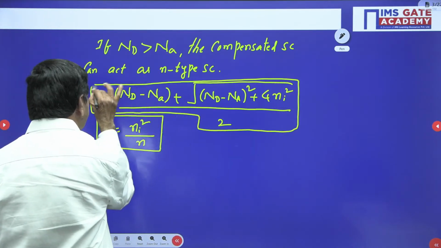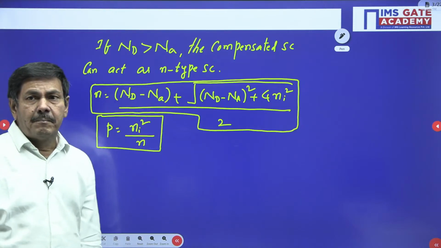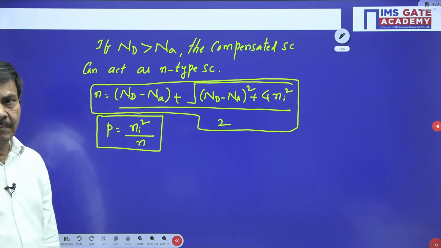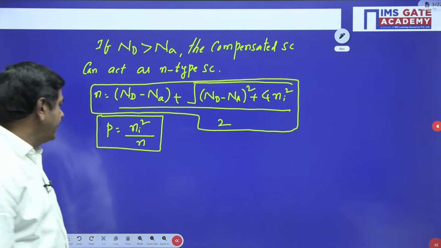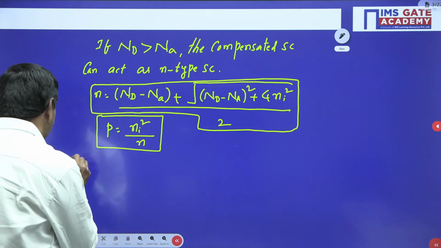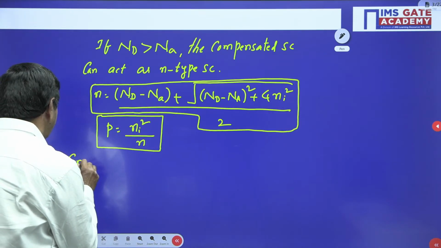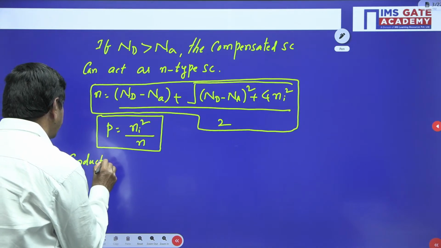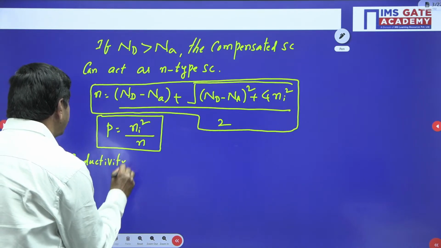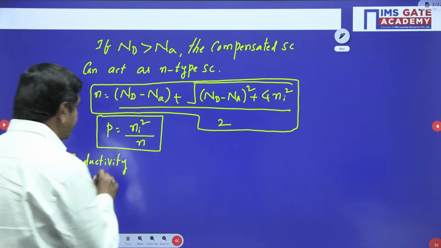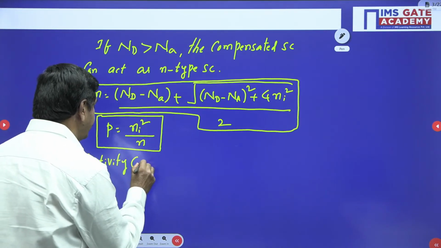This formula you can use. But what about the conductivity? By using what formula can you find the conductivity? Conductivity is denoted by the letter sigma. In this compensated semiconductor it is calculated like this.